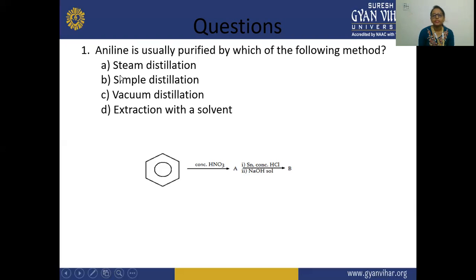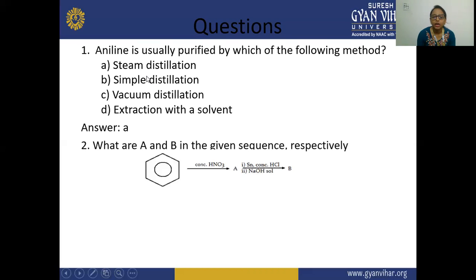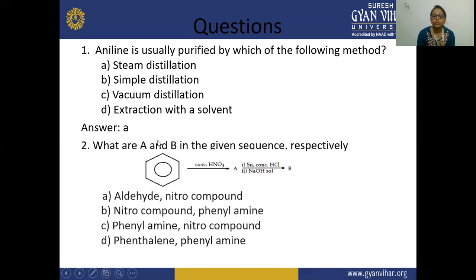The first is, aniline is usually purified by which of the following methods? So the answer is A. By steam distillation, the aniline is purified. Next, what are A and B in the given sequence respectively? So here, what will be the A and the B forms? The answer is B, nitro compound and phenylamine. So in A, the product formed from benzene is the nitro compound, and after that, with this reaction, there is a formation of phenylamine.